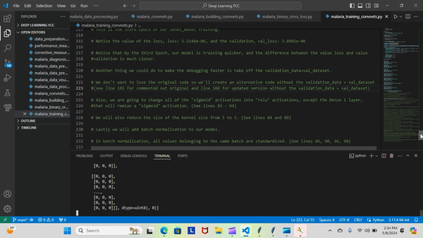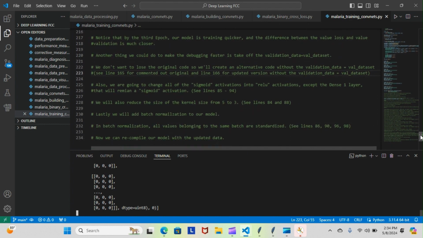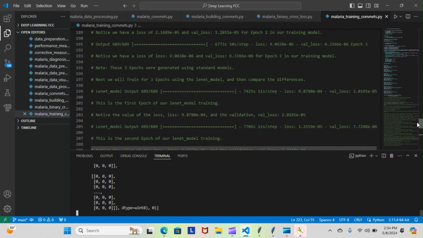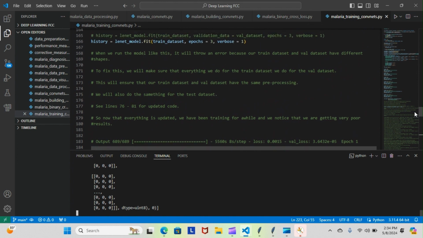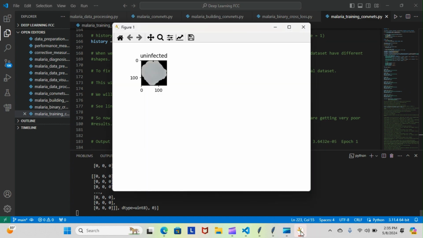So another thing that we could do to make debugging faster is take off the validation value data. Now we don't want to lose the original code, so we're creating alternative code without the validation data set. So you can see line 165 for the commented out original and line 166 for the updated version. So let's look at that while it's just compiling. So you can see here, this is the original commented out with the validation data still inside, and this is the updated version that we're going to be using today without it, in the hopes of making everything run quicker. And everything did start running quicker, so let me start running through these pictures here.